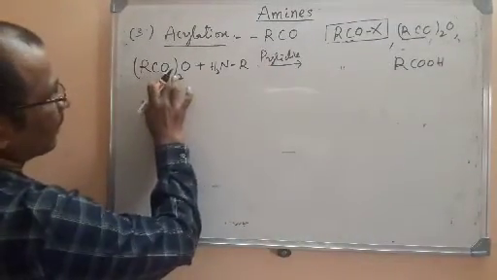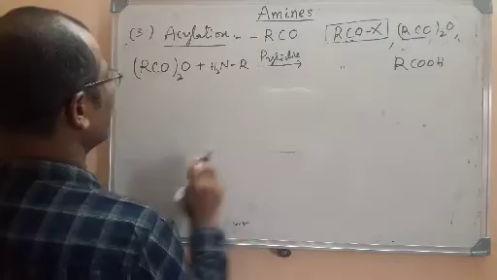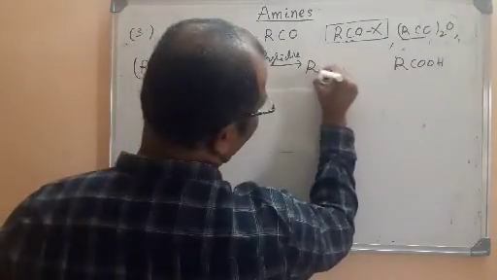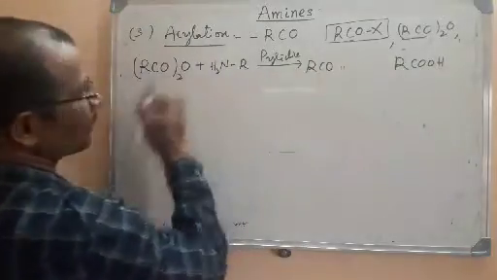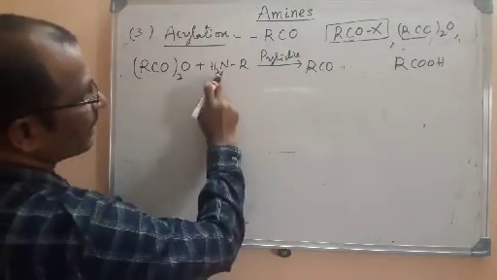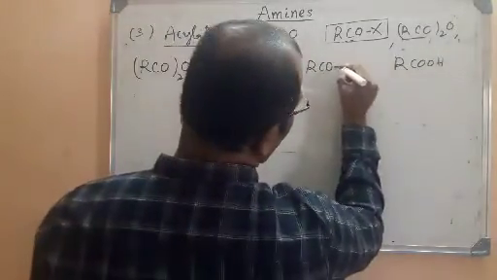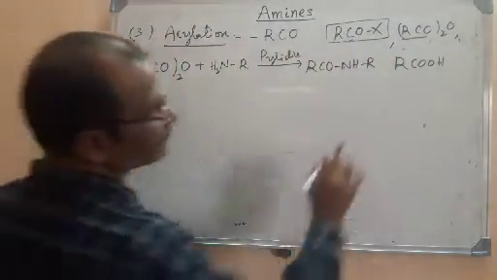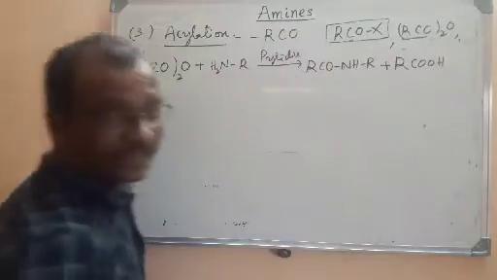One RCO along with O and H, RCOOH. What is remaining here? One RCO is remaining. One is taken already and one RCO is remained here. Here one hydrogen is already taken. So what is left here? NHR. Look here, these are the two products here.